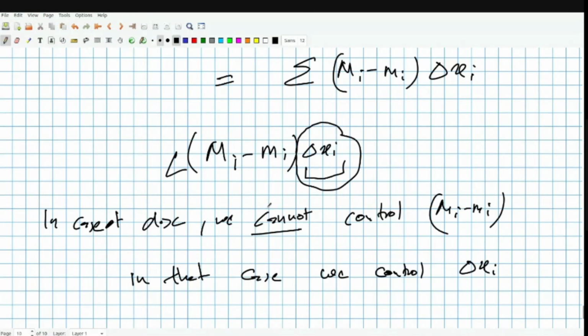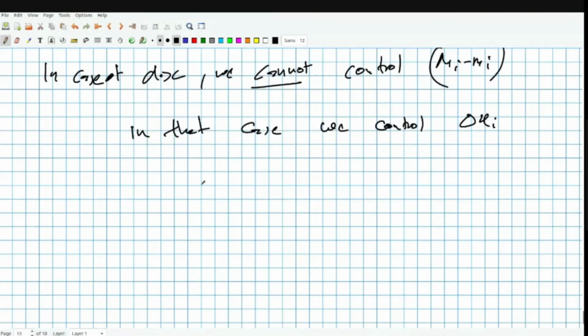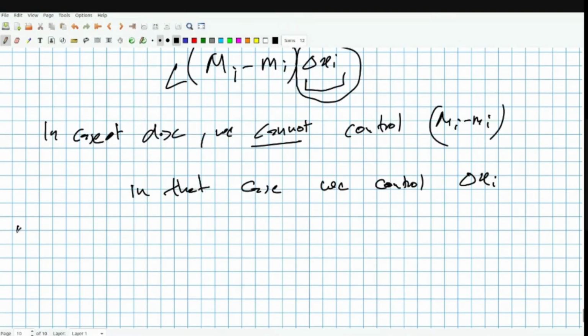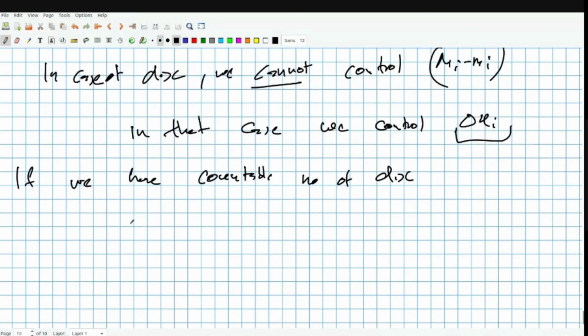Okay, so that's the idea. So in case we have a countable number of discontinuities, we are again going to control delta xi, but we choose them in such a way that the total length of all these delta xi will be negligible.